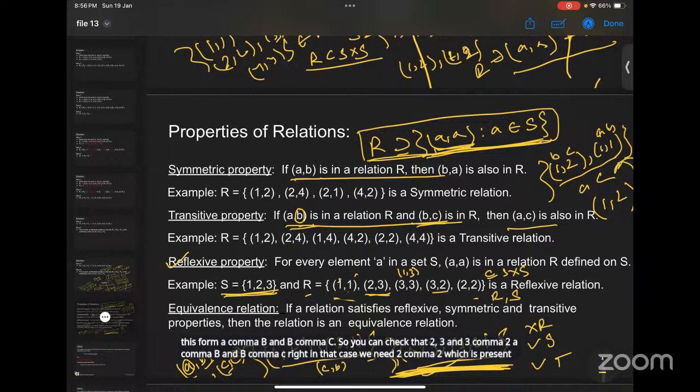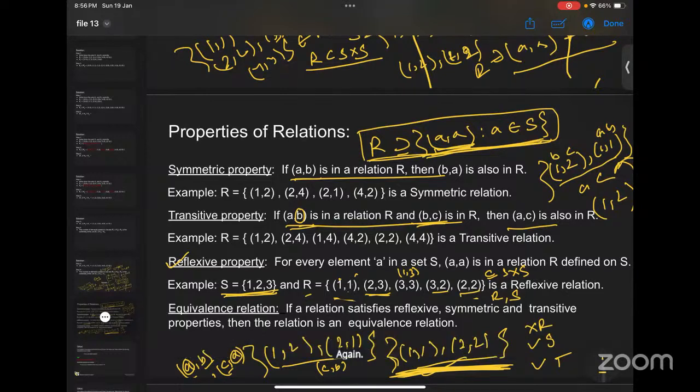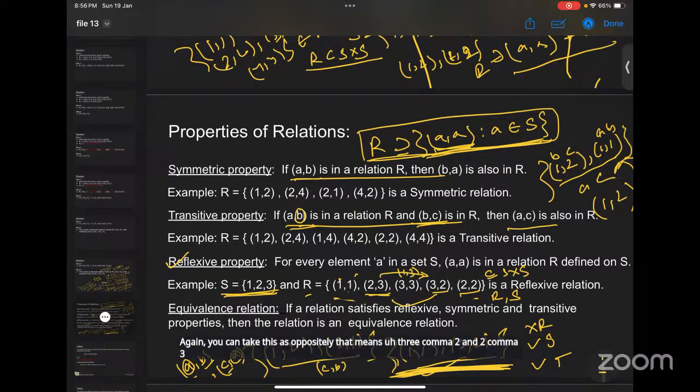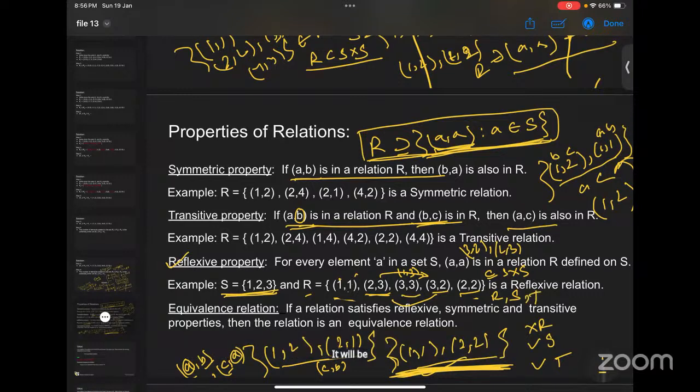Again, you can take it the opposite way, 3 comma 2 and 2 comma 3, then you need 3 comma 3 present in the set, which it is. So it will be transitive also, right? Yes, ma'am. So this relation will be an equivalence relation. Thank you, ma'am.